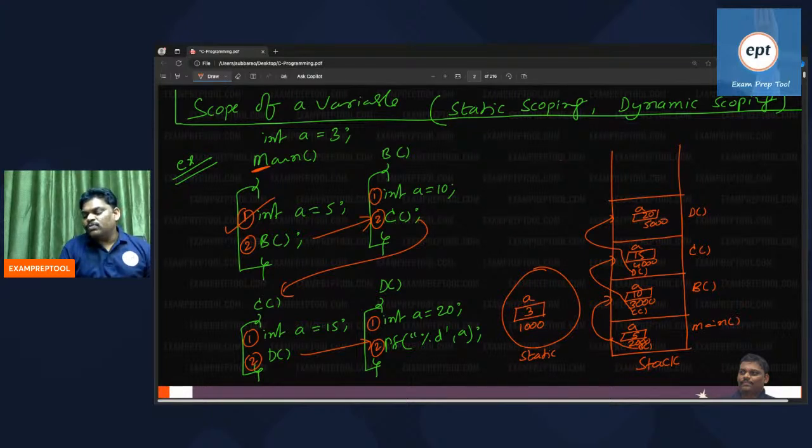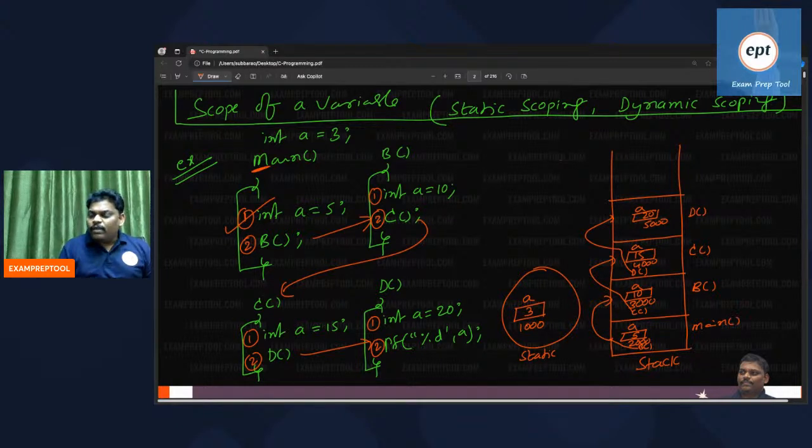You cannot access wherever you want. Whatever is at the top of the stack, print it. You may have 5, but it is a stack. In the stack, you can always access only the top of the stack. Wherever you are, whatever is there at the top, print it.